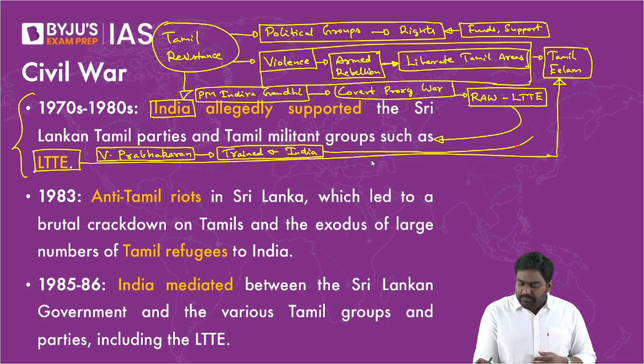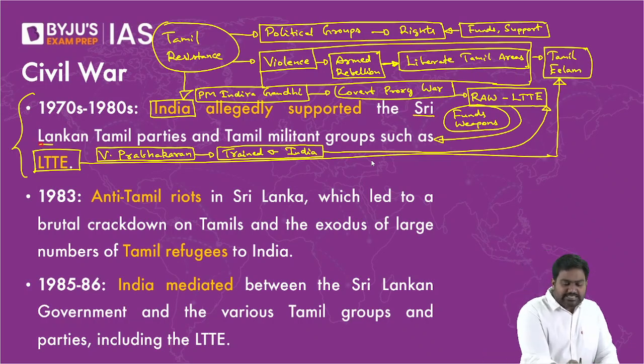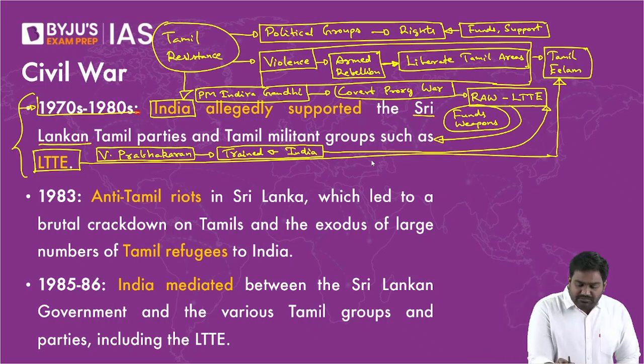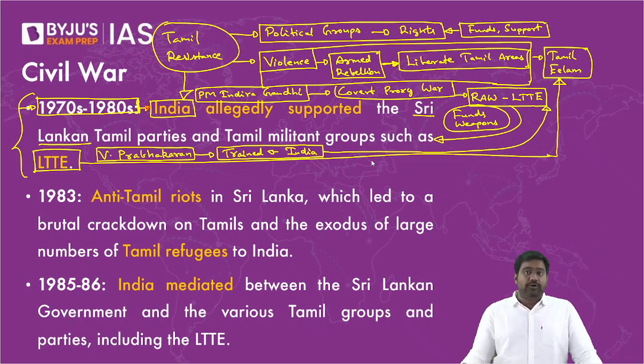That is where LTTE rebels were trained by India. We would provide the funds and the weapons to escalate this movement in order to weaken Sri Lanka and to destabilize Sri Lanka. Now, this is a very controversial part of our history. Of course, it's never acknowledged by the Indian government, right? It remains a classified operation till date.